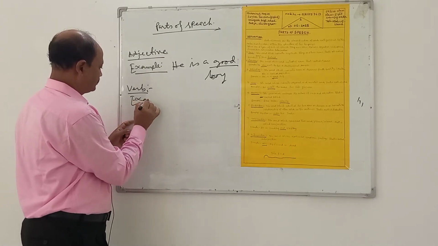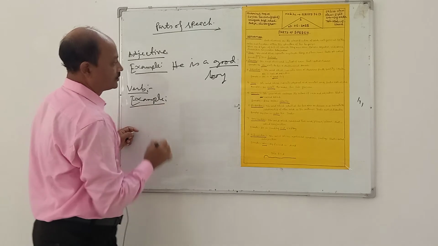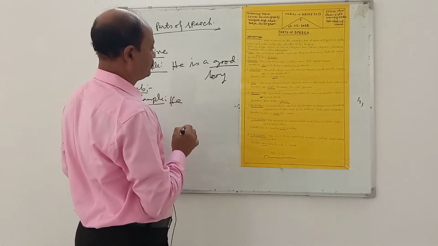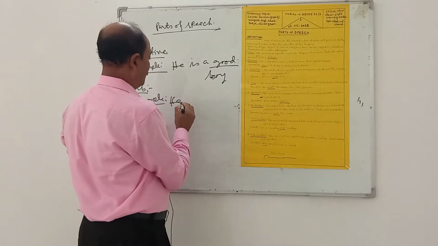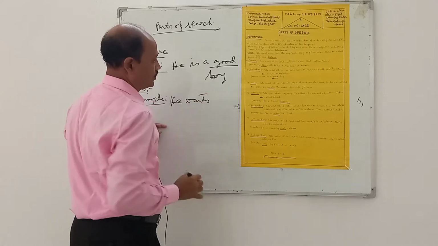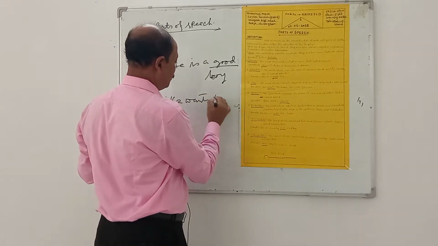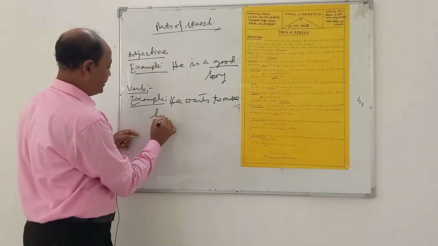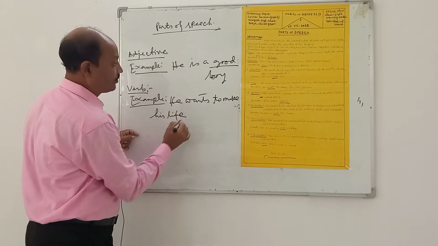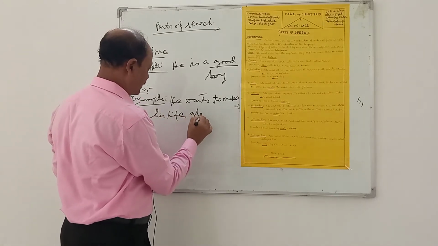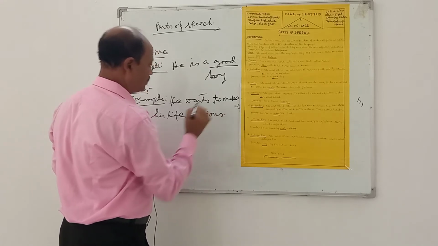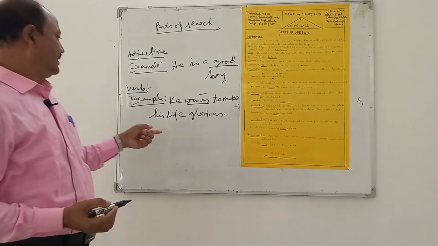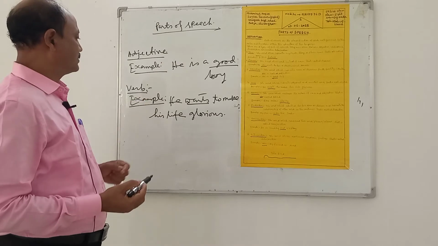Example: He wants to make his life glorious. Wants is a verb in this sentence.